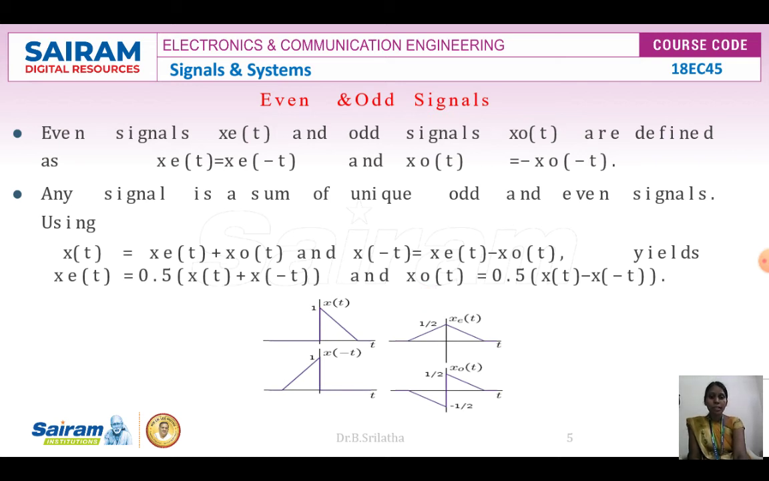Now the same thing if I want to subtract. I want to subtract this one, so minus this one. If you do the minus, what will happen here? Minus into x of t, the amplitude becomes negative, so plus 1 becomes minus 1. So here it came down. So if you add these two signals, we'll get plus 0.5 and minus 0.5. This is the even signal of the given signal, and this is the odd signal of the given signal.